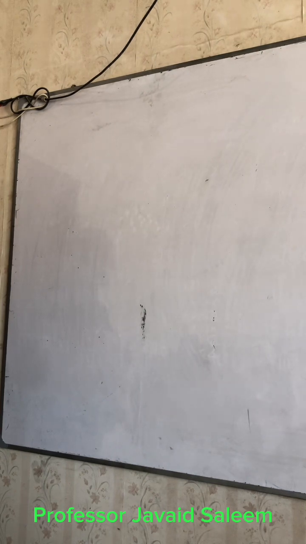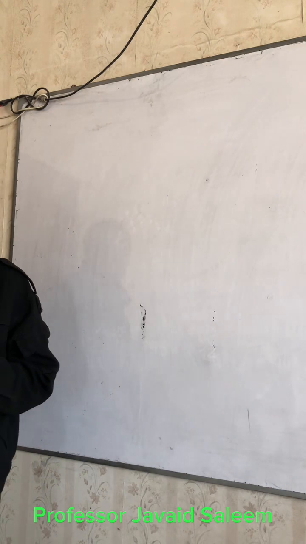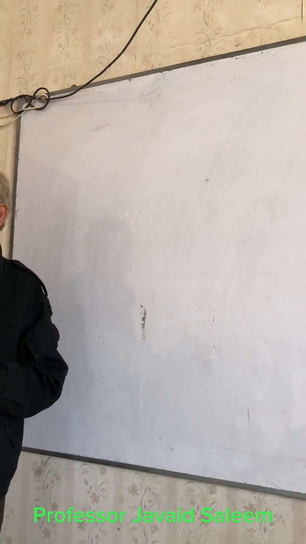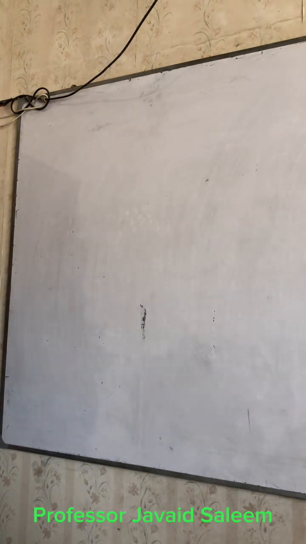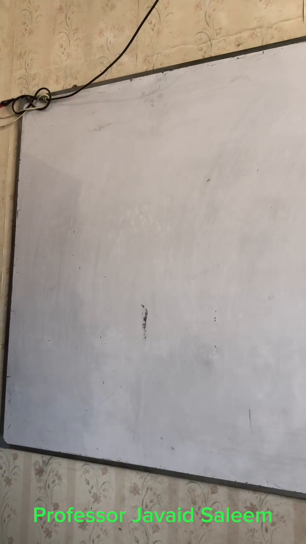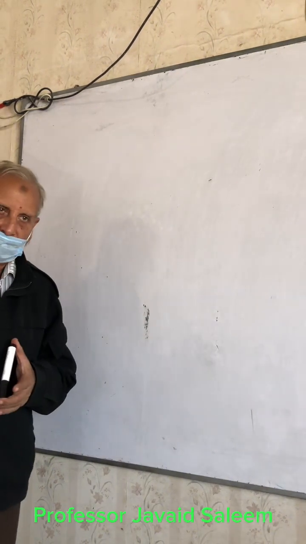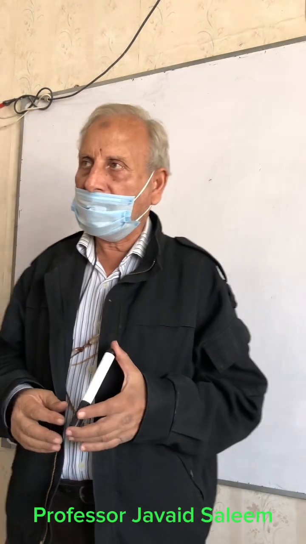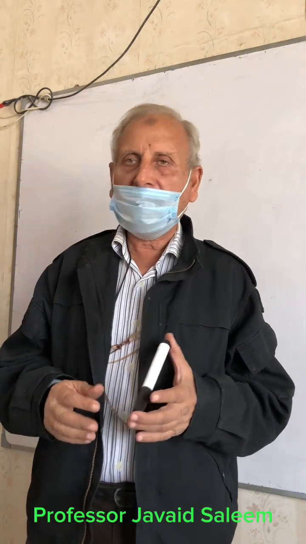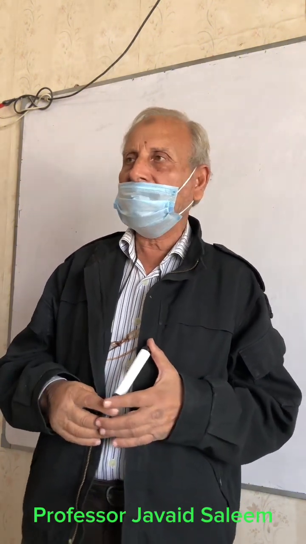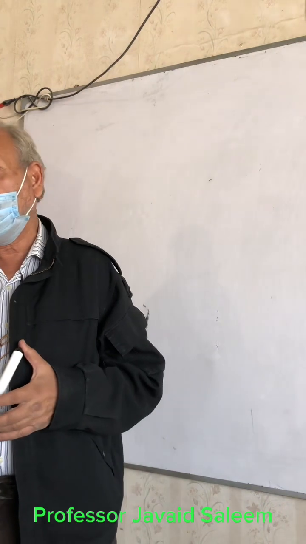Dear students of class 9, nowadays we have been studying the chapter pertaining to chemical bonding, which is chapter 4 of the book of the Sindh Textbook Board, Karachi, chapter number 4, pertaining to chemical bonding.